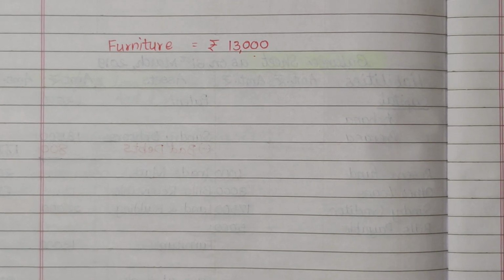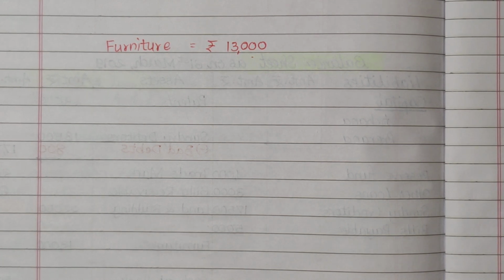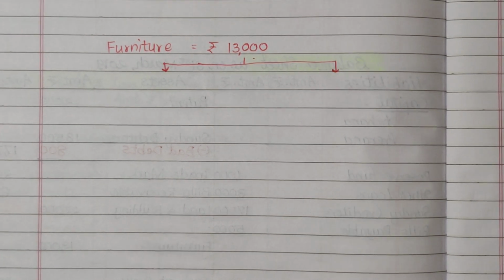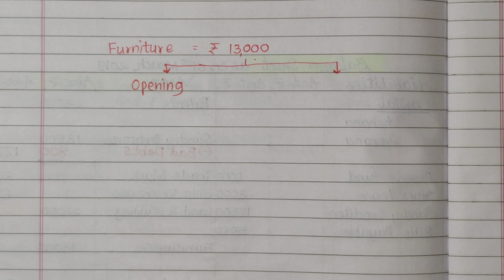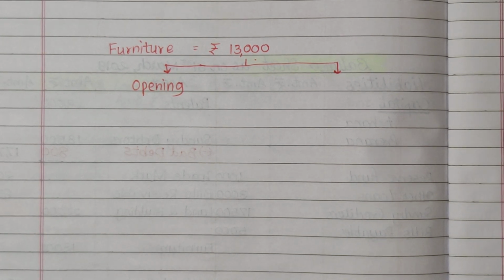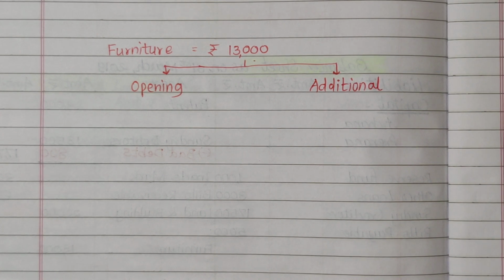We will now divide the furniture into two parts: opening furniture and the additions made to the furniture, that is the additional furniture purchased during the year. According to the question, furniture of rupees 5,000 was purchased in the middle of the year.